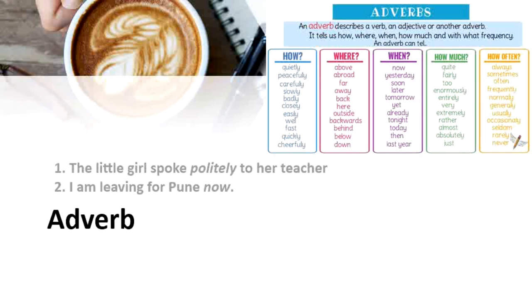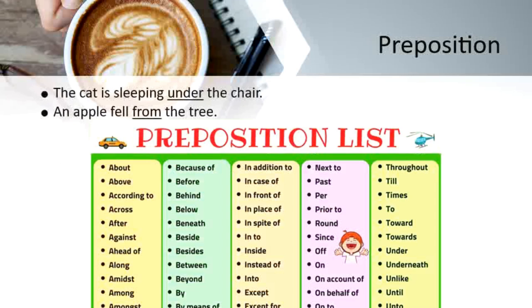I am leaving for Pune now. Leaving is the verb here. Okay, I am leaving for Pune. When am I leaving? I'm leaving for Pune now. So, now is acting as an adverb to the verb leaving. Look at the examples given here and note the use of the words.